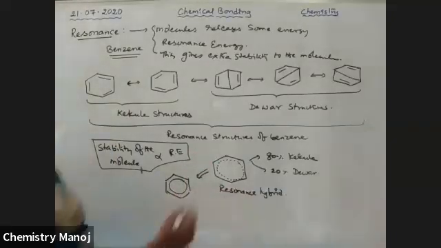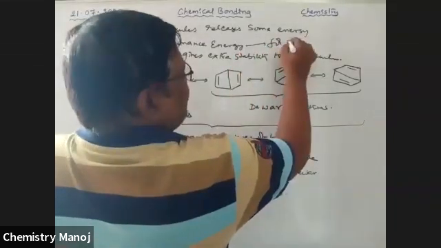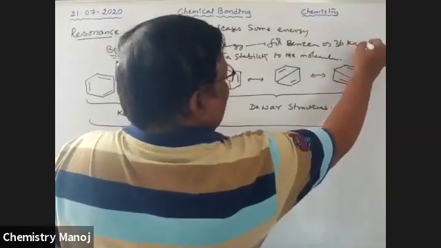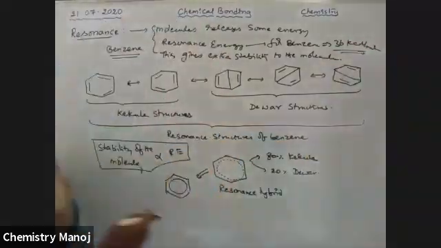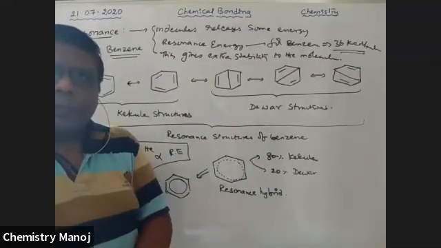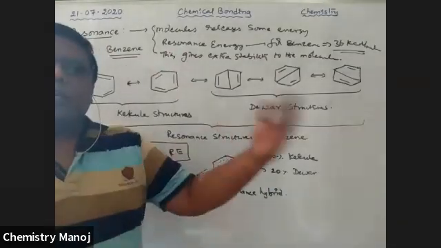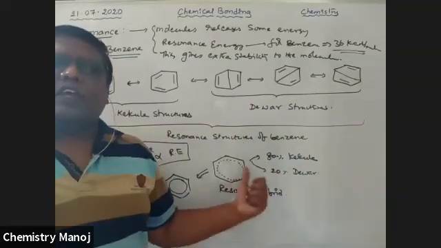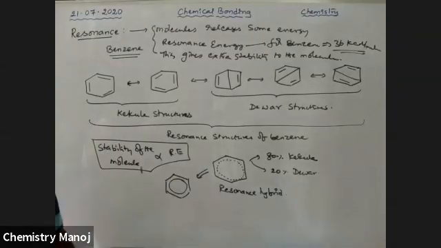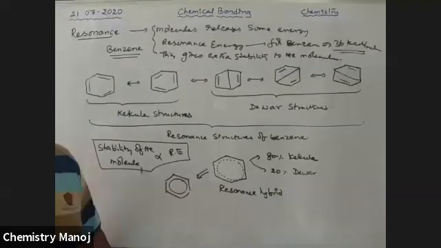The resonance energy for benzene is 36 kilocalorie per mole. That means that much energy is lost by benzene, and that much stability is increased. Benzene is very, very stable because of the loss of that much energy. Please remember, the resonance energy of benzene is 36 kilocalorie per mole.